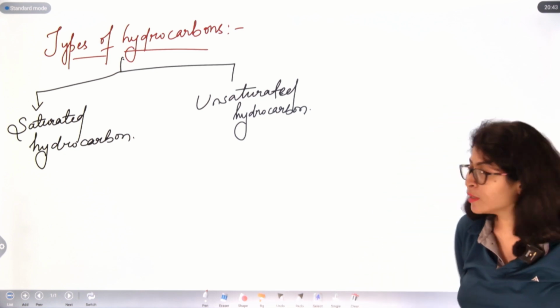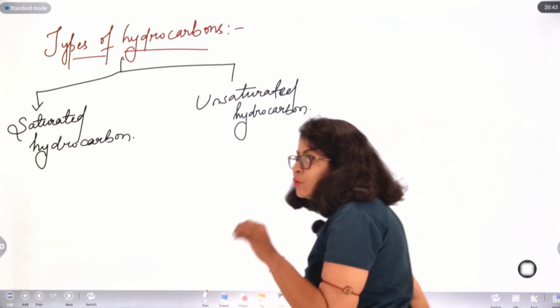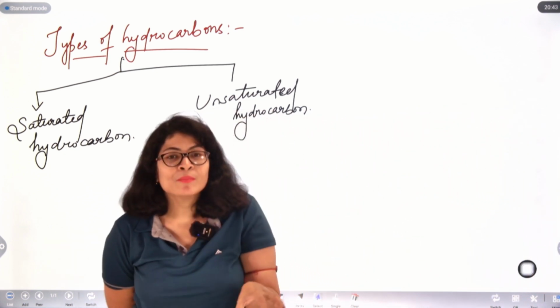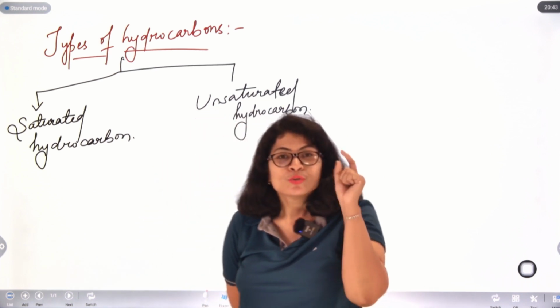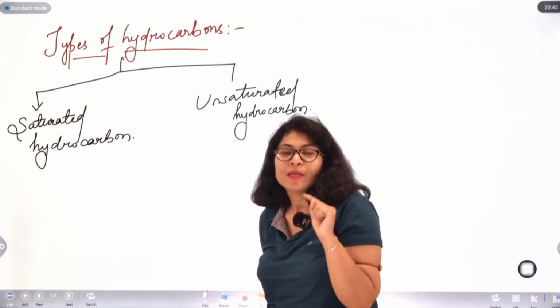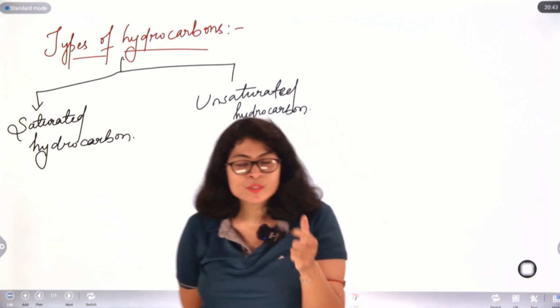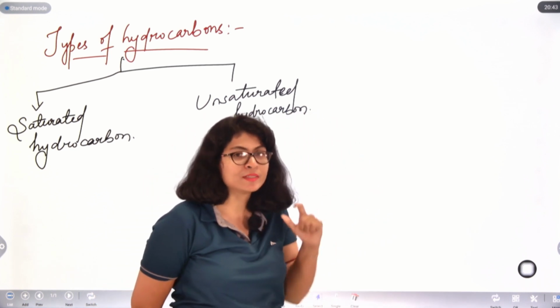What are saturated hydrocarbons? Those hydrocarbons in which carbon only forms single bonds, in which carbon forms only single bonds with itself.